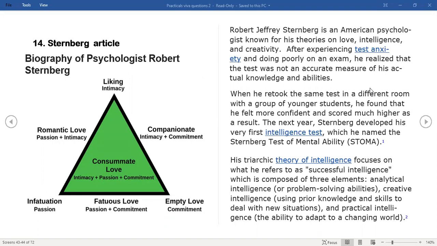But on the left side down there is passion, and where there is only passion, it is called infatuation. It's more like a one night stand, a modern era kind of love. When there is intimacy and passion, it is romantic love. Intimacy and commitment is compassionate love. Passion and commitment is fatuous love. And when all three are combined together, it's called consummate love. That will be the love in heaven. So that is how he explained his triarchic theory of love, and I'm the expert on this. If you have any questions, I can take them.